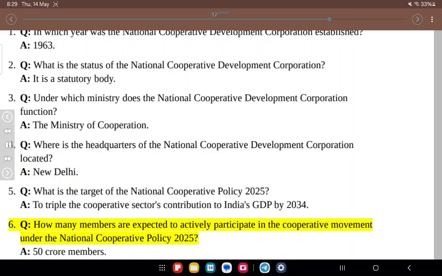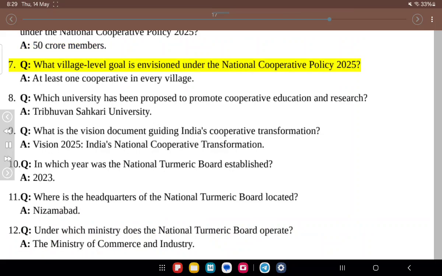6. Q. How many members are expected to actively participate in the cooperative movement under the National Cooperative Policy 2025? A. 50 crore members. 7. Q. What village level goal is envisioned under the National Cooperative Policy 2025? A. At least one cooperative in every village.